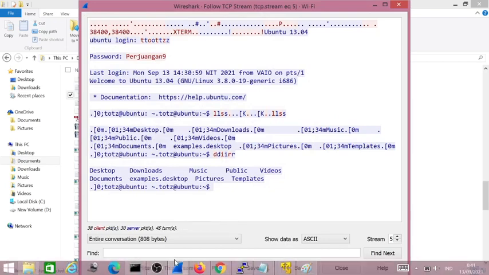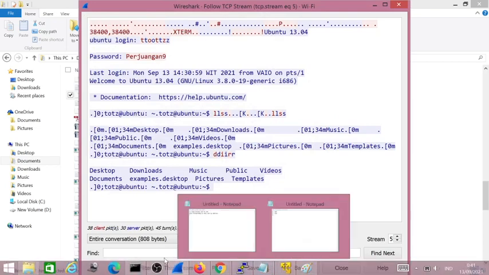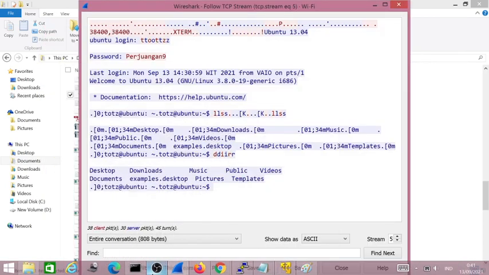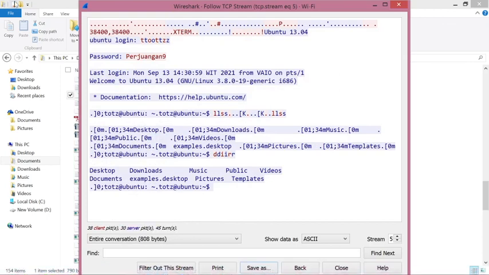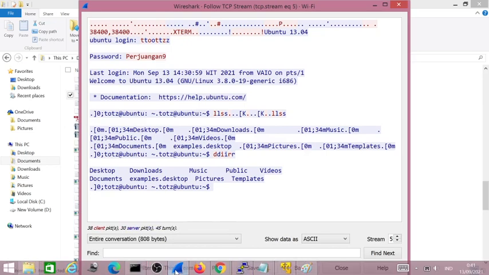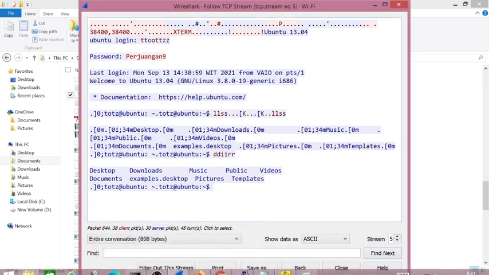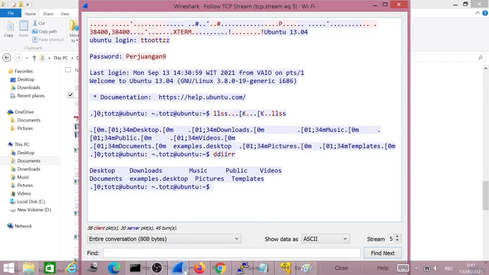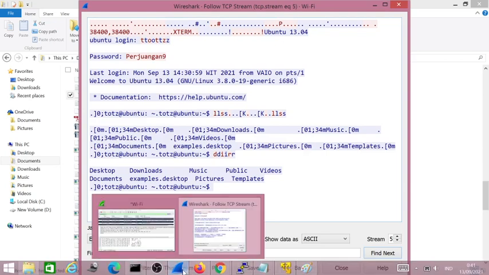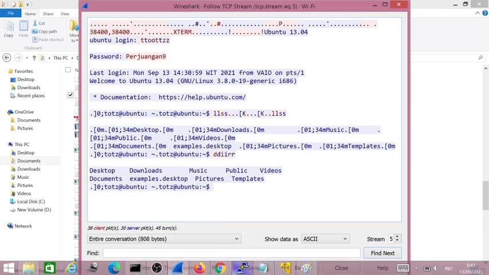Okay, that's it for the demonstration of why Telnet is not secure to use in your network anymore, especially when you are connected to the server from the internet, where any provider or any person can capture your data like this. This is just a demo in a LAN, local area network, but the same also happens when you connect to your server using the internet.